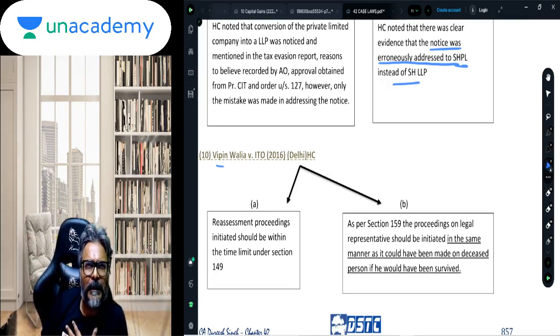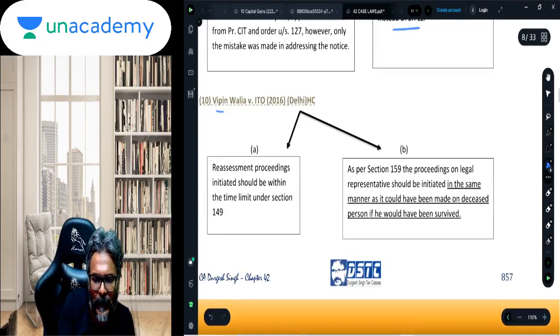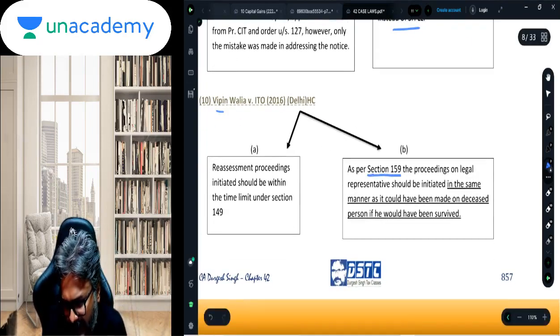Now students, supposing there is an assessee who has deceased. So the assessment of the liability of the deceased person will be carried out in the hands of the legal representative. In whose hands? In the hands of the legal representative. Now, as per section 159, this is very important, students. Students, as per section 159, just read this one.